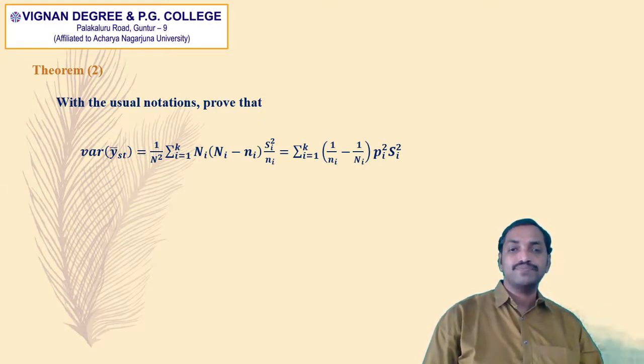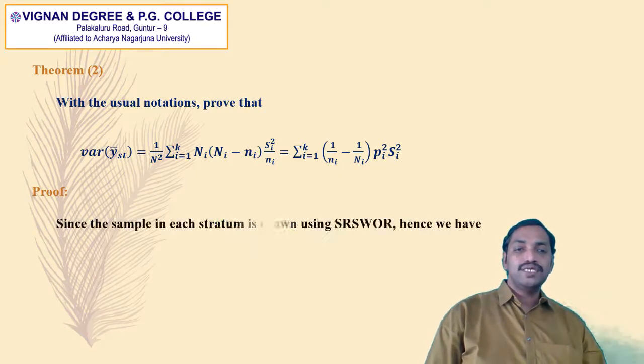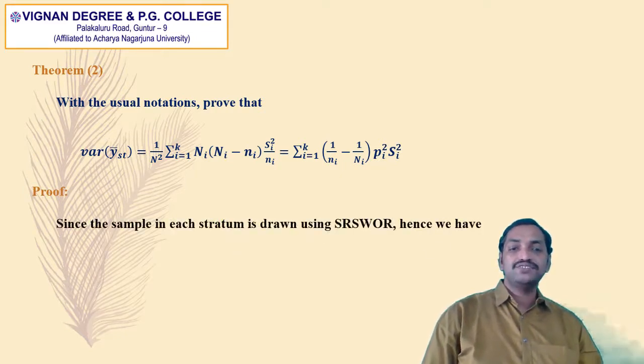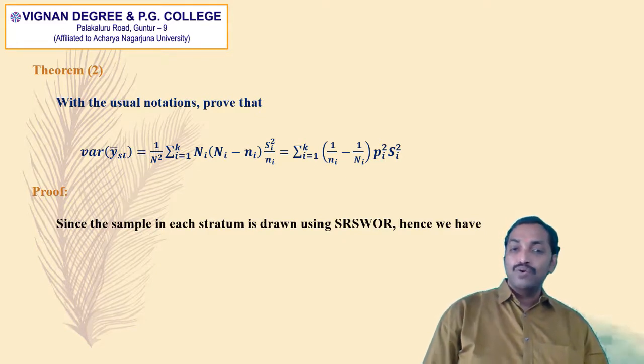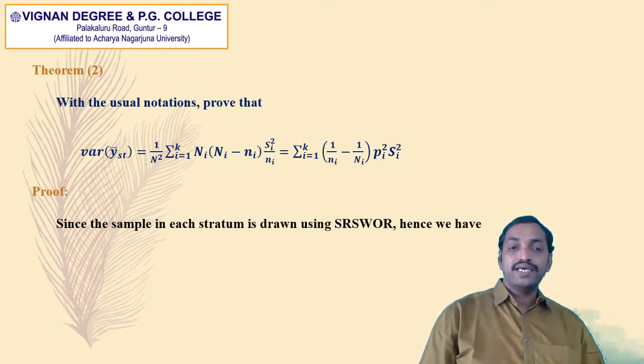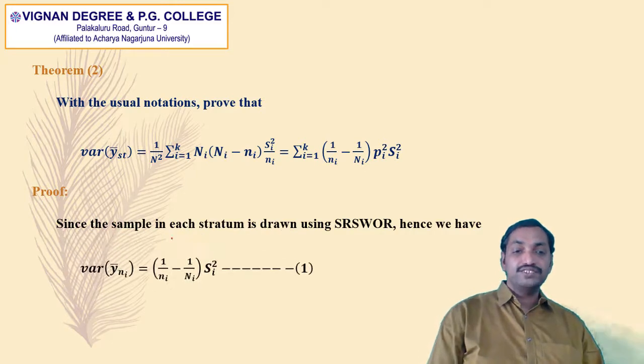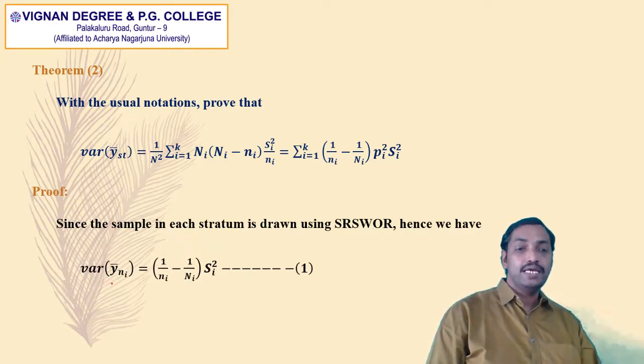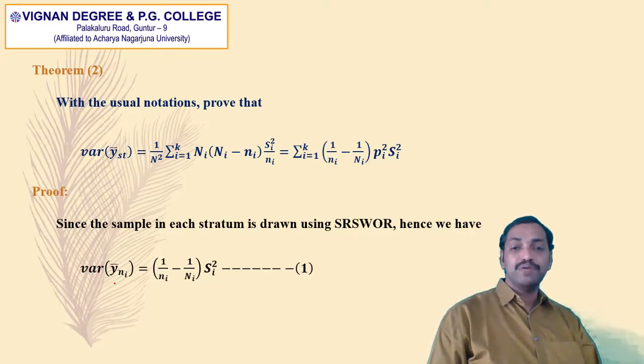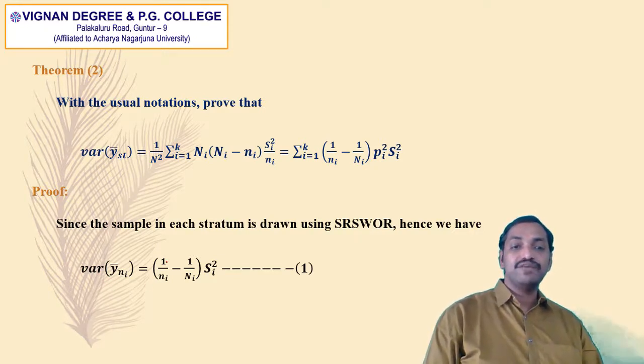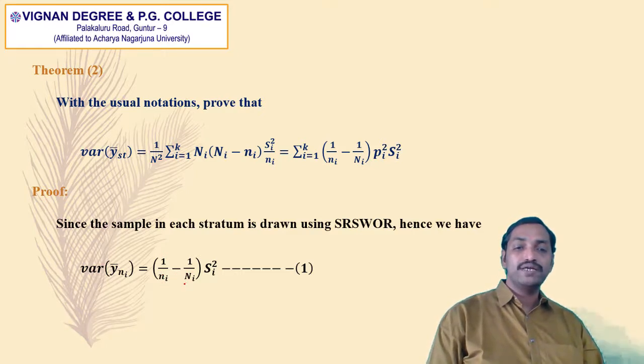To prove this theorem, since the sample in each stratum is drawn using simple random sampling without replacement, hence we have variance of small y i bar, that means variance of the sample mean using simple random sampling without replacement, is given by the formula 1 divided by small ni minus 1 divided by capital Ni into Si square.